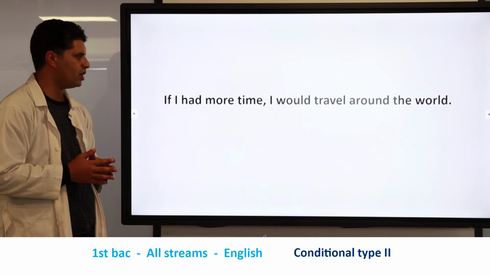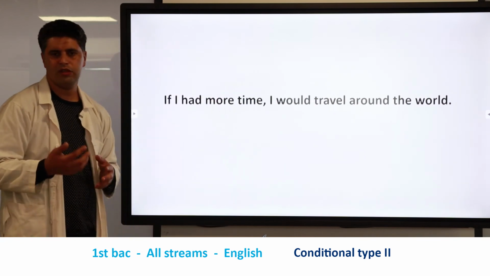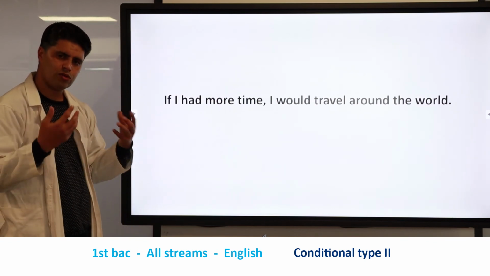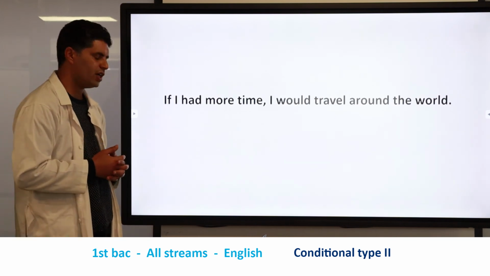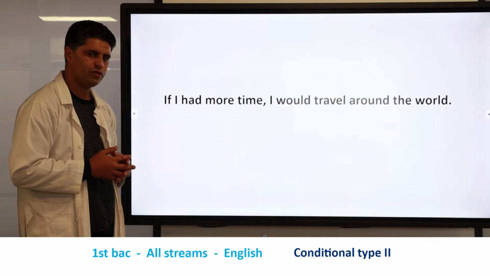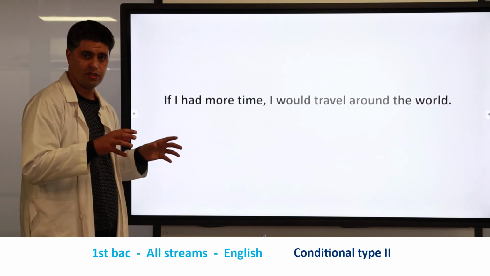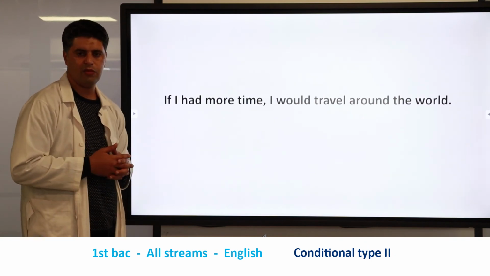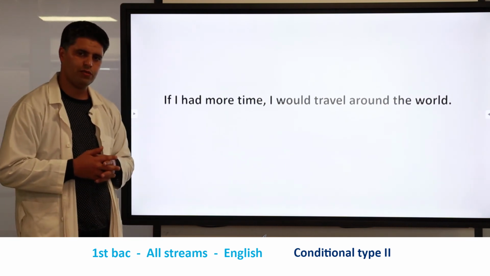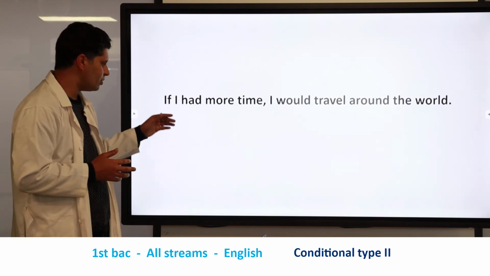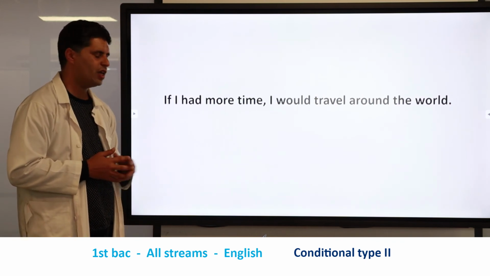Without having more time, we cannot travel around the world. So here, to travel around the world, we have to have more time. That's why we have used the conditional type. So this situation is imaginary, an impossible situation for this person. That's why he has used the conditional type 2, as you can see here.